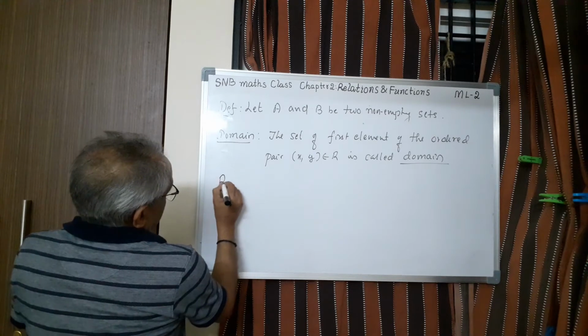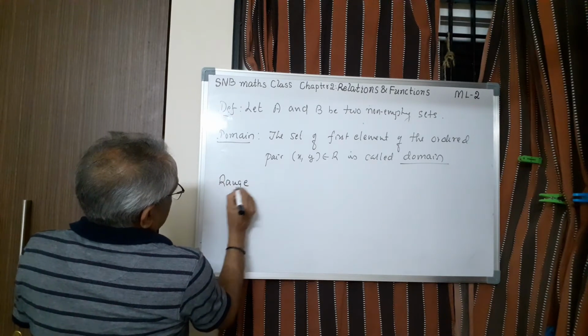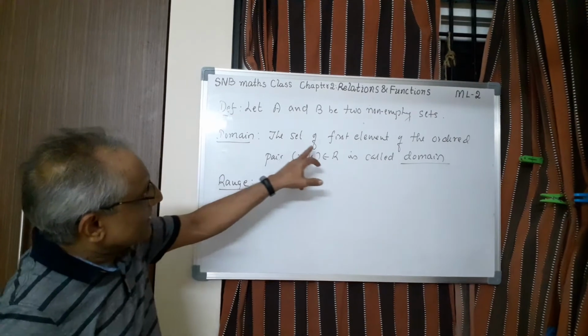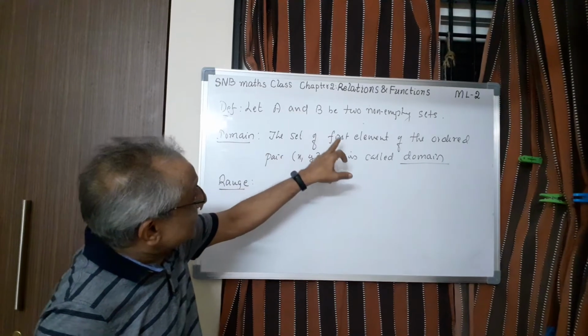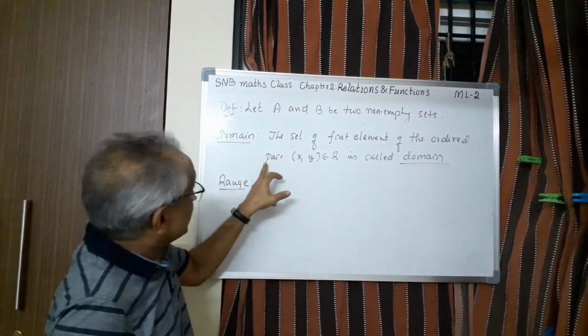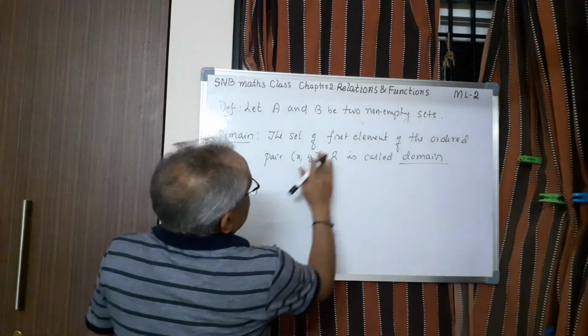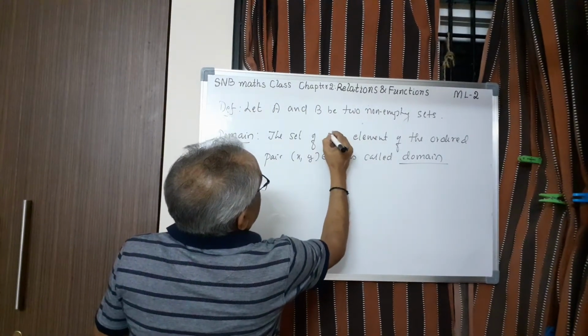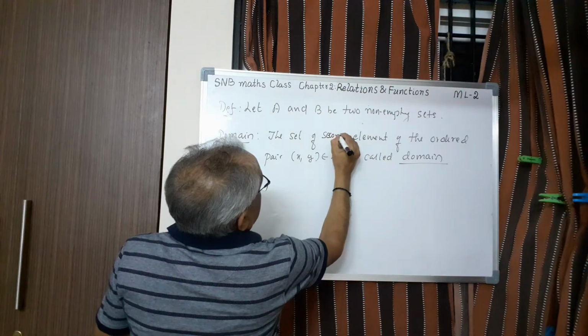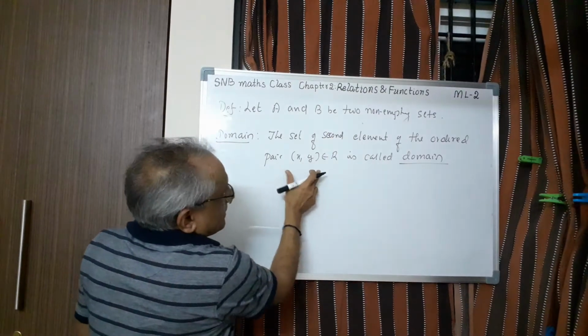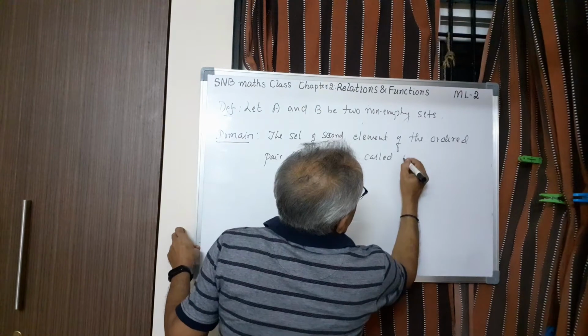Similarly, range means, so same thing again, right? The set of second element of the ordered pair xy is called the range. Therefore, here only I can change it. Set of second element of xy is called range.